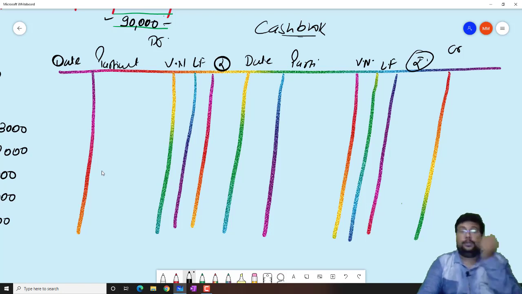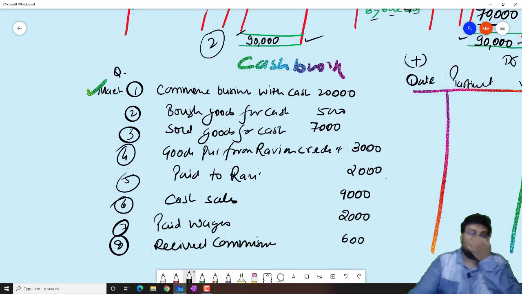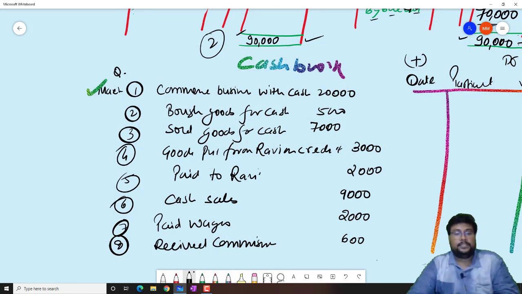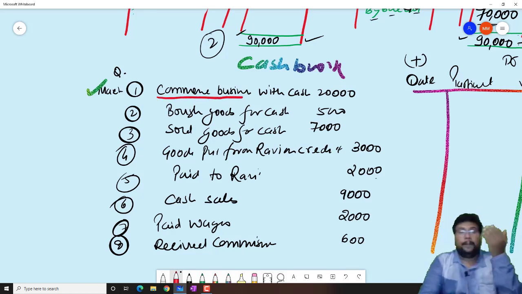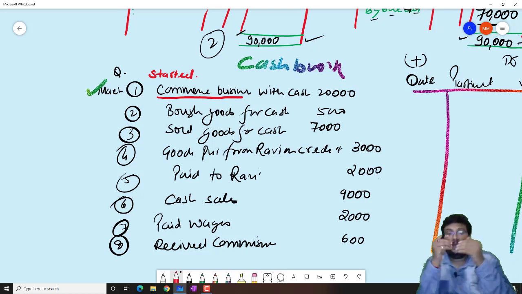Bachcha, I told you debit side is the plus side, and credit side is the minus side. Now the first thing you have to see is commenced business with cash. Whenever a business is started, it will always start with the capital.